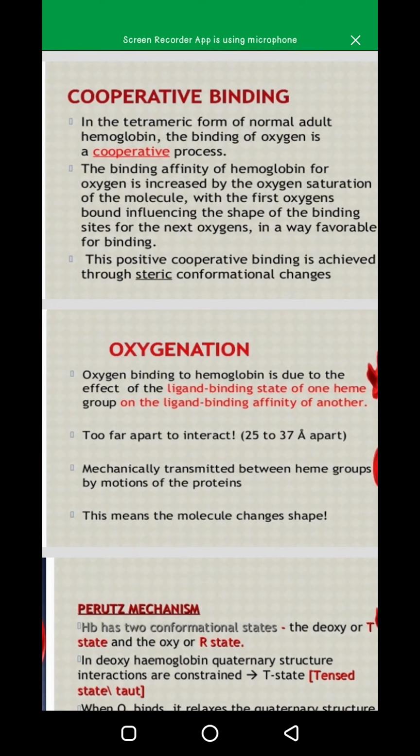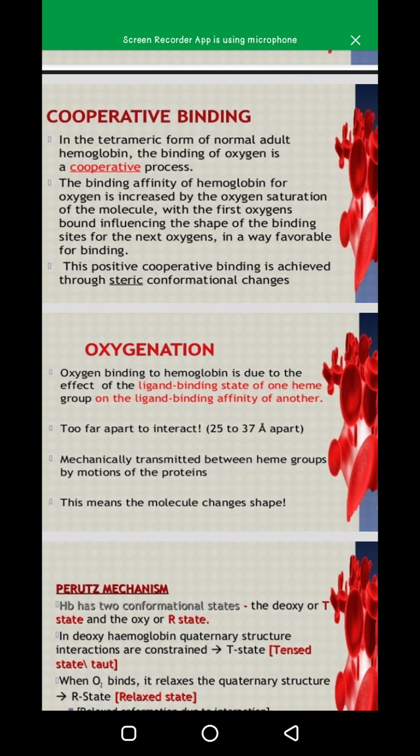Now, what is oxygenation? Oxygen binding to hemoglobin is due to the effect of the ligand binding site of one heme group on the ligand binding affinity of another heme group.